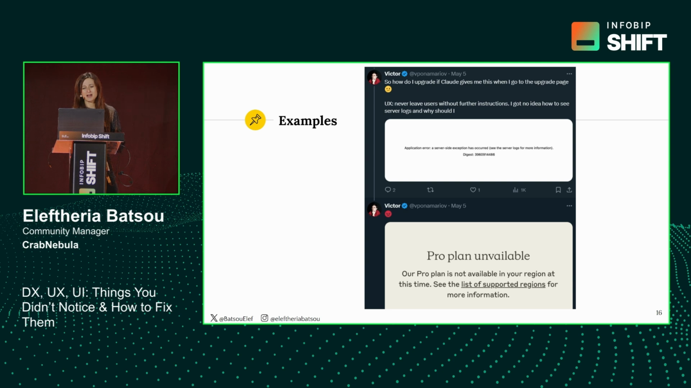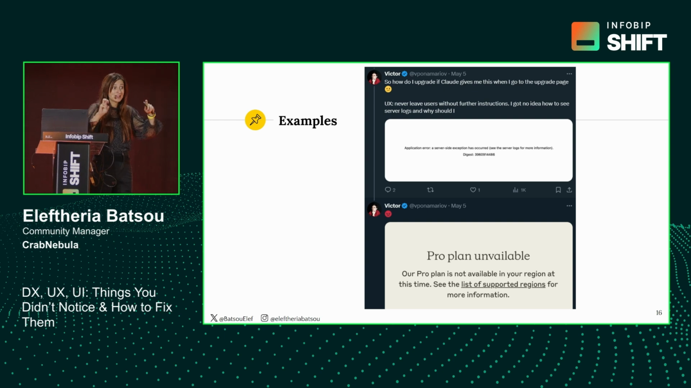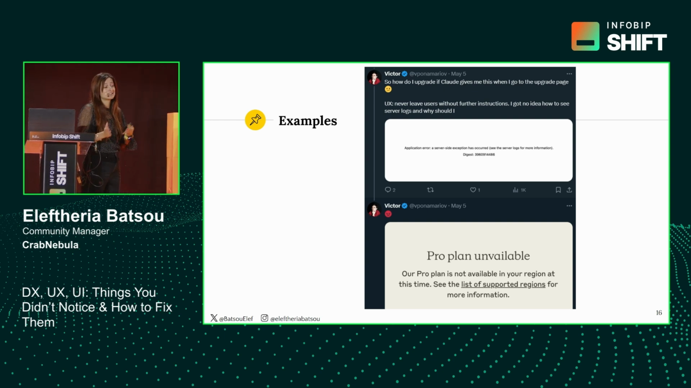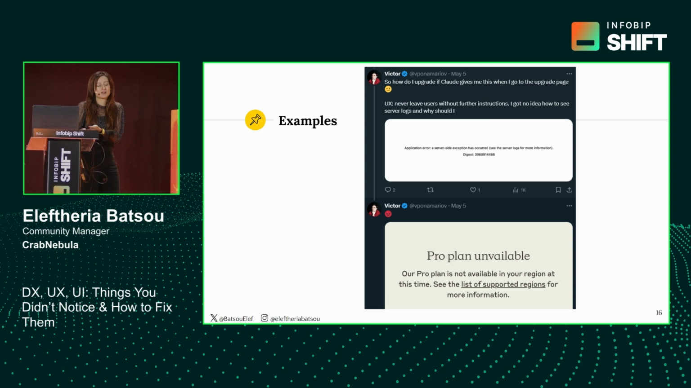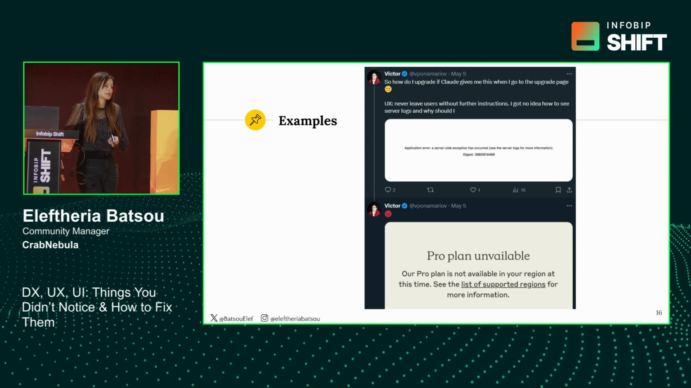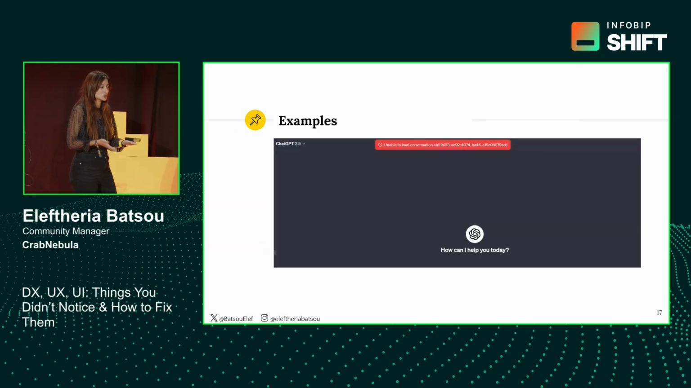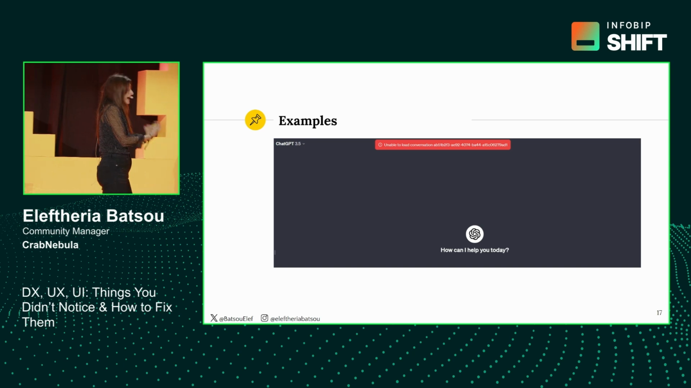So how do I upgrade if Claude gives me this when I go to the upgrade page? I think we can all see the error here. And then when he finally managed to upgrade, he was actually living in a country that didn't support that. So the question here is, why did he have to go through this journey, if very simply Claude doesn't support his country?